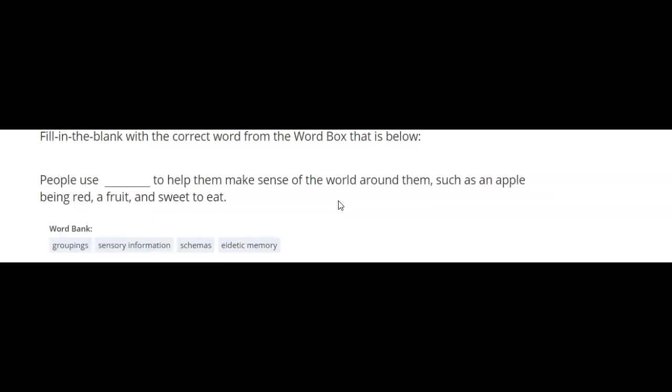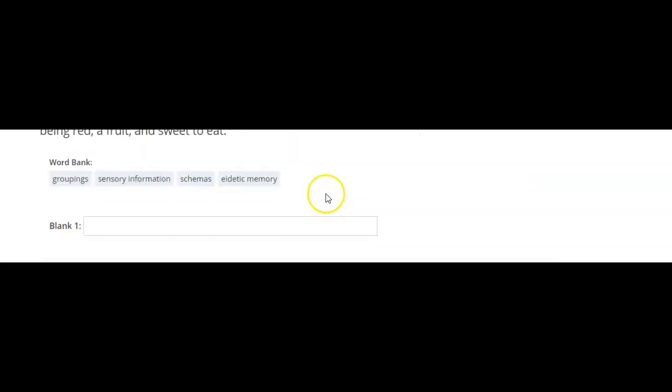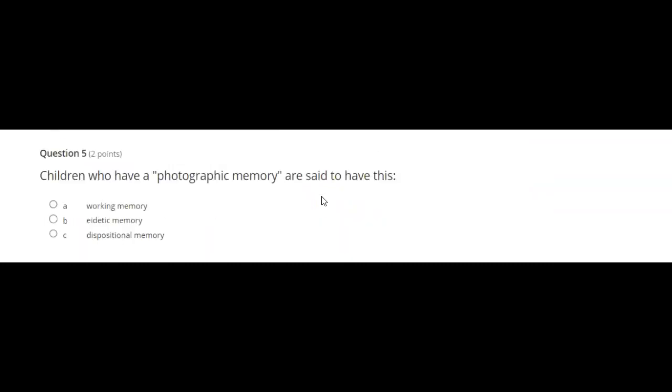People use blank to help them make sense of the world around them, such as an apple being red, a fruit, and sweet to eat. Groupings, sensory information, schemas, eidetic memory.